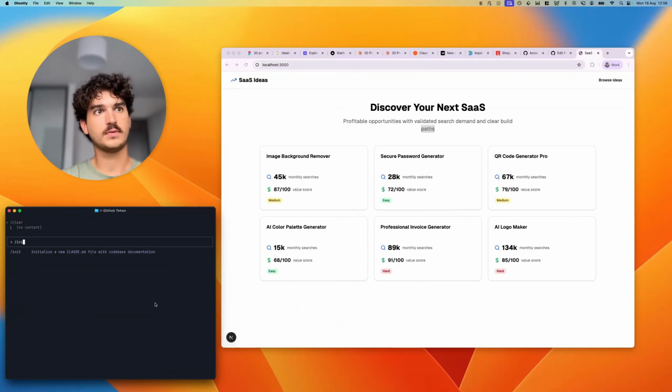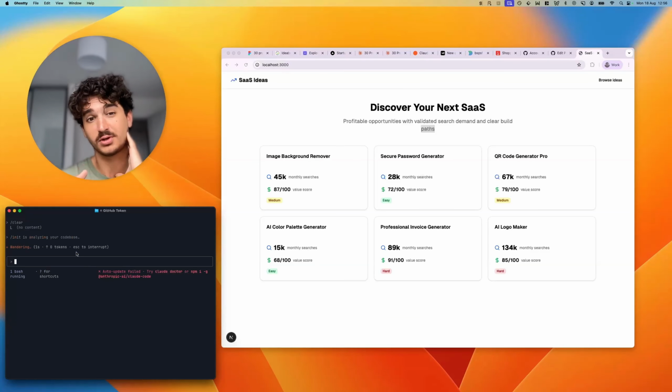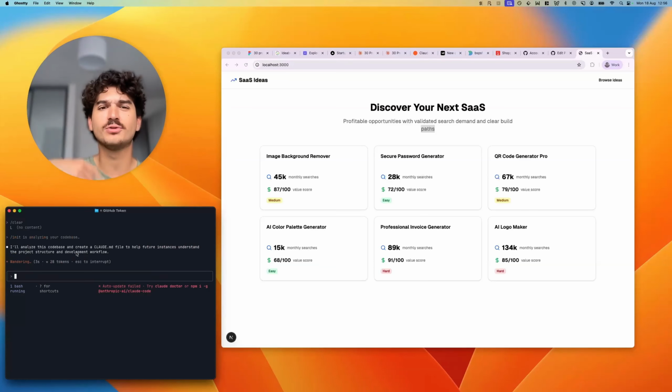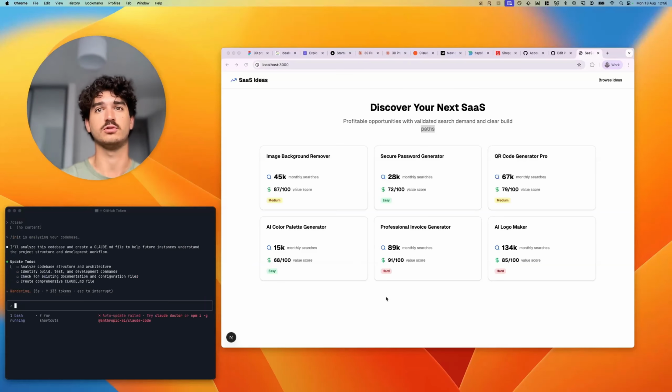and we've got some demo ideas here. And what we can do is init, which initializes a new Claude MD file, which kind of creates some documentation so we can have a quick skim through that. And it also allows Claude to get some context of how the project is working.